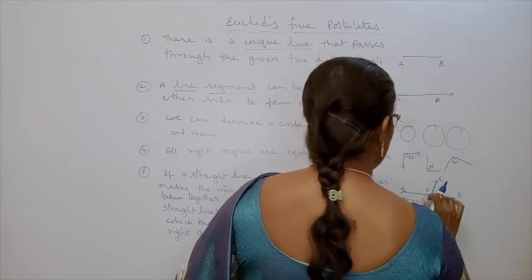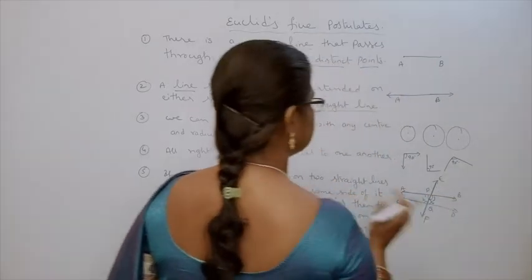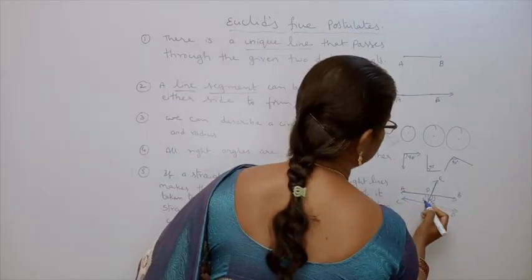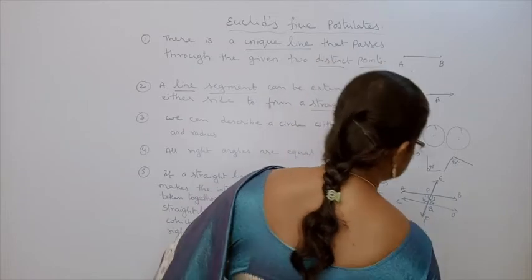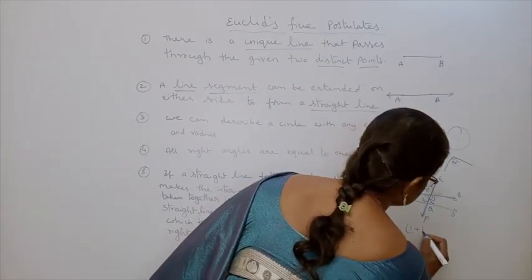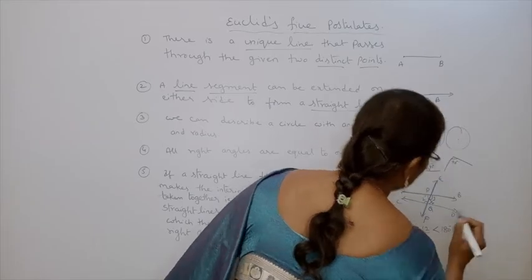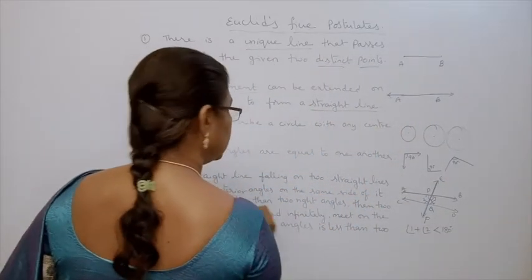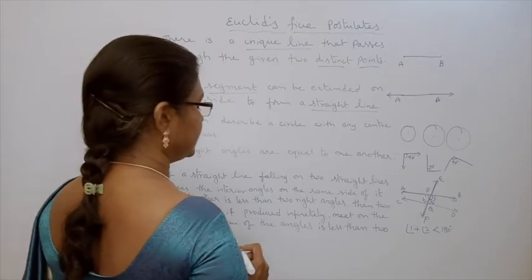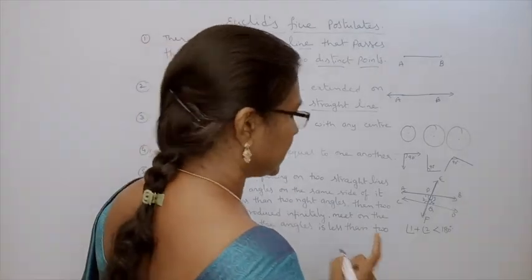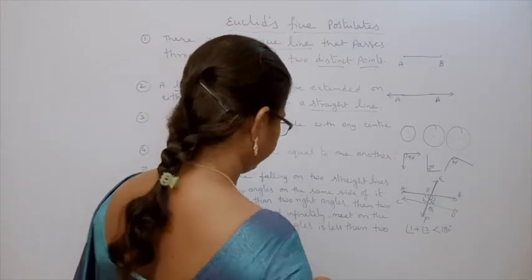Now, the sum of two interior angles on the same side, angle 1 plus angle 2, is less than 180 degree. Two right angles means what? Less than 180 degree, because one right angle is 90. Two right angles means 180.